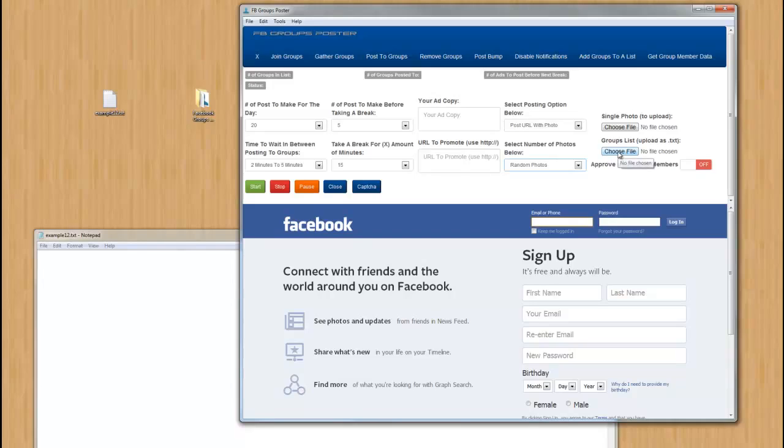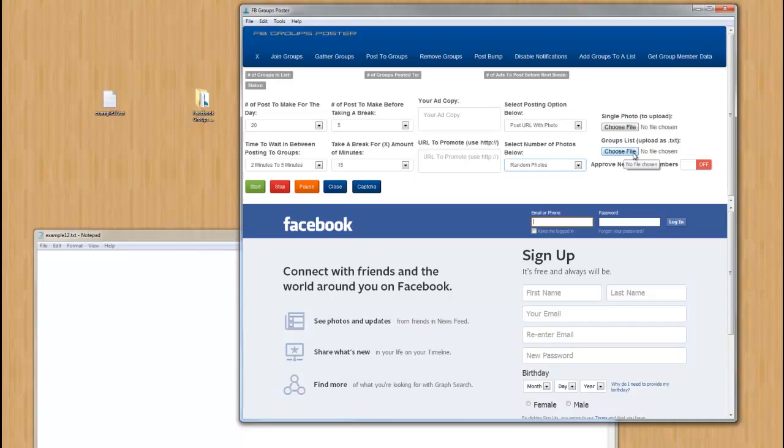would upload a list of groups that you want to post to, okay? Which means that you've already been approved to post in those groups, all right? Which means that you obviously would take the list that you got from the Gathered Groups tab, right? And you would use it to upload here. Once again, you can only post in the groups that you are approved to post in. So it would only make sense that you're gathering these groups, and those gathered groups are going to be used to post to.